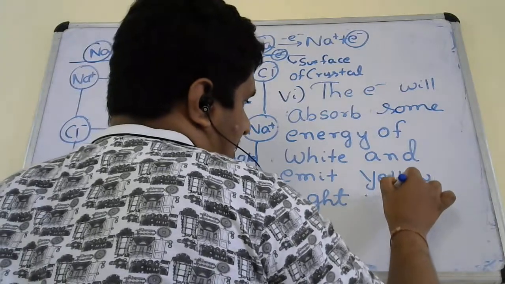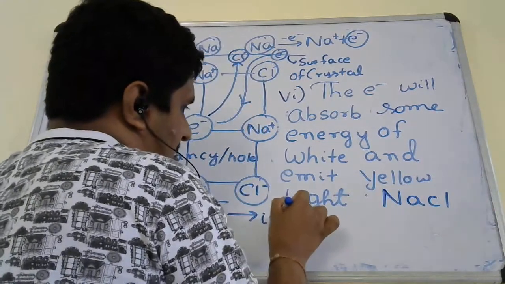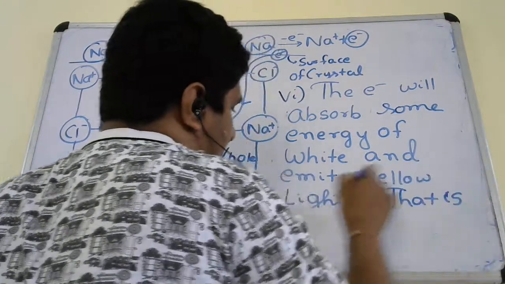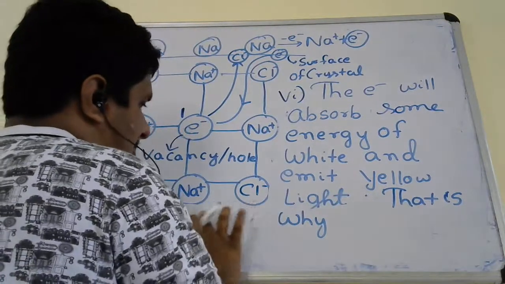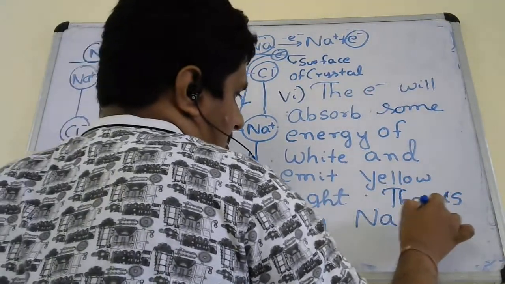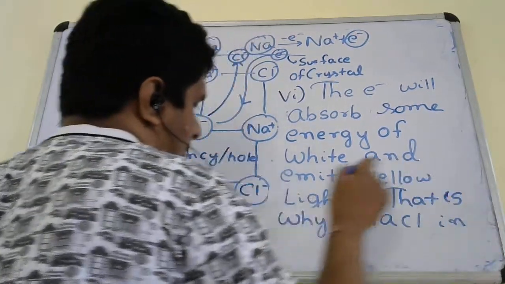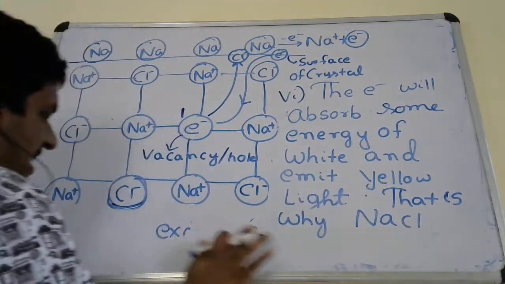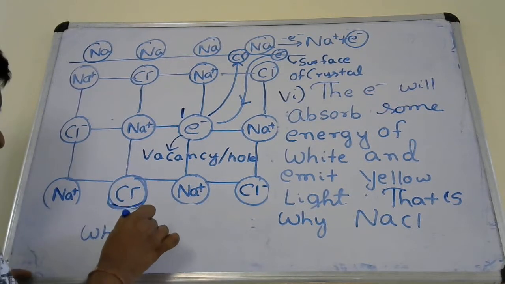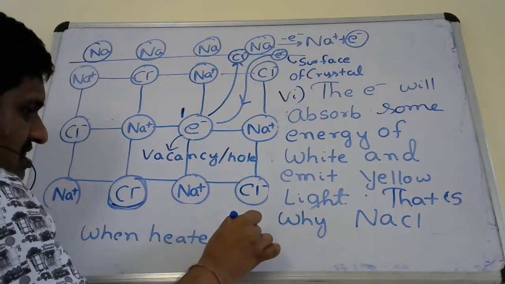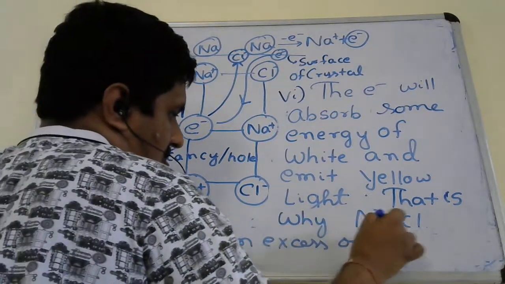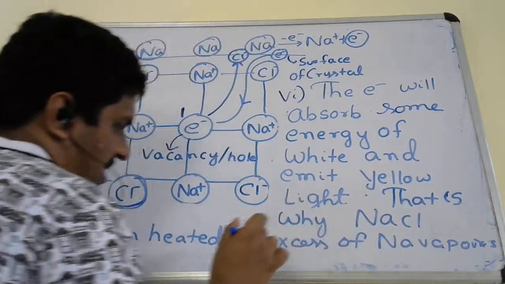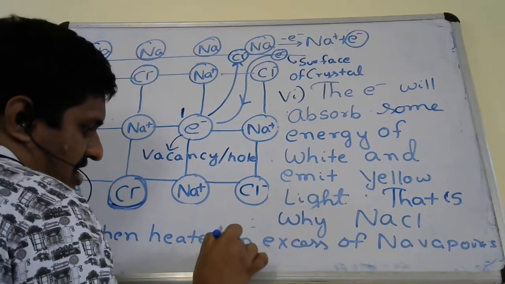So you can write NaCl when heated in excess of sodium vapors appears yellow.